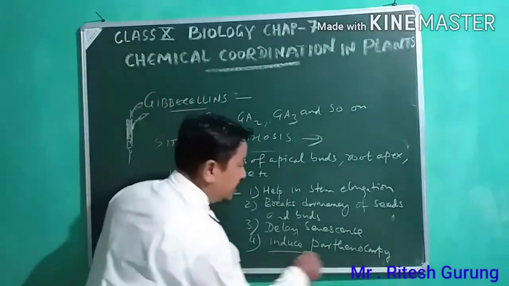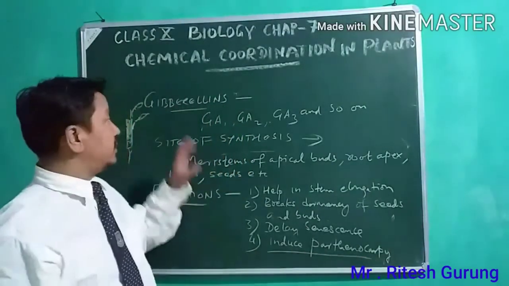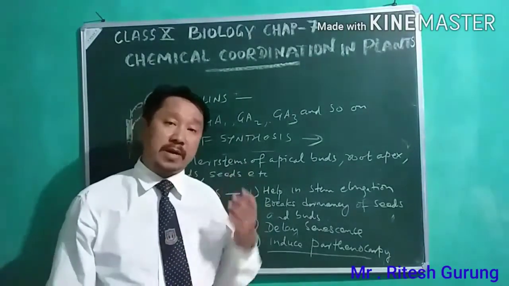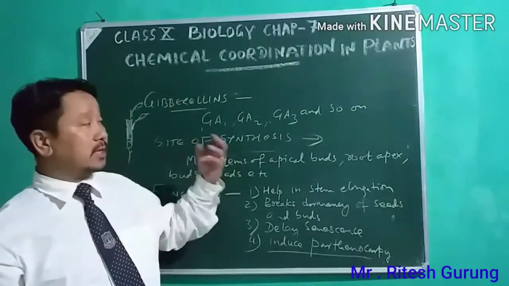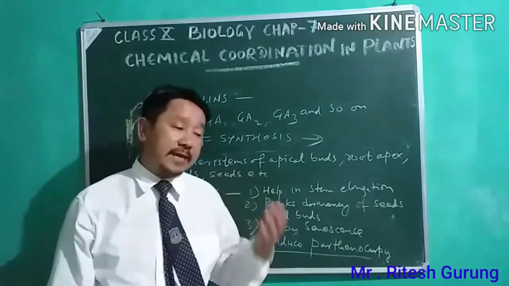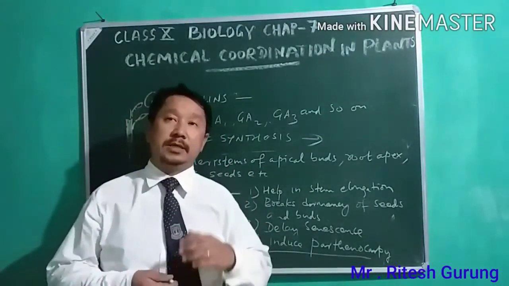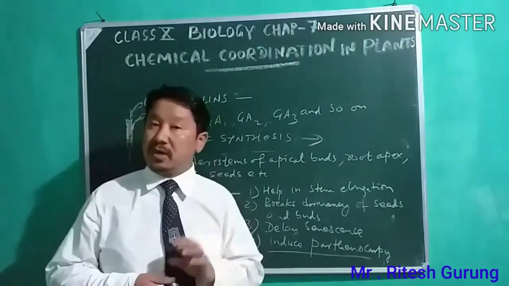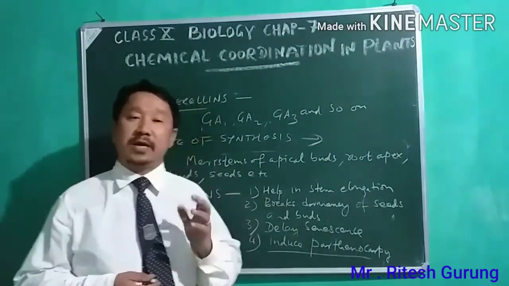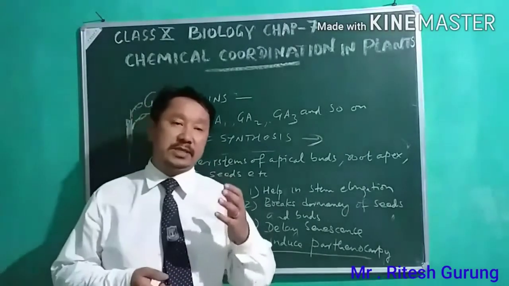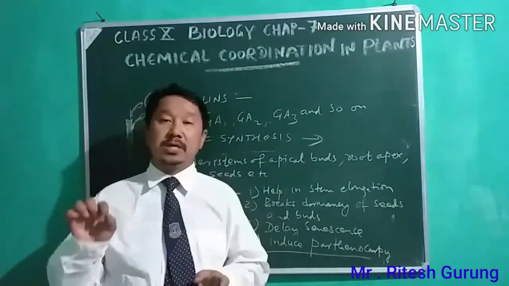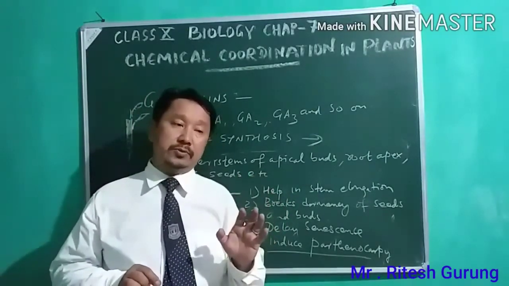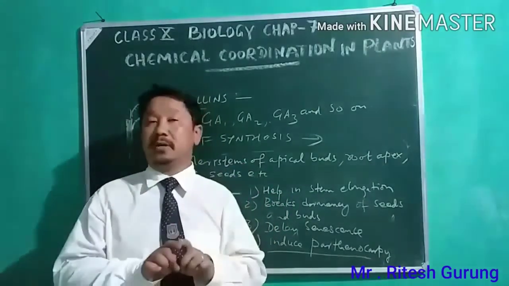And number 4, induce parthenocarpy. The gibberellins also induce parthenocarpy. We discussed parthenocarpy in the case of auxins, which means the formation of fruits without fertilization. Usually fertilization first needs to take place in the flowers, that is, the union of male and female gametes in the ovary soon after pollination.